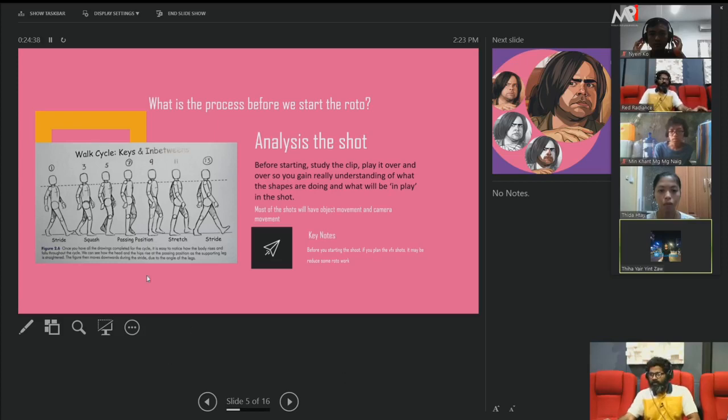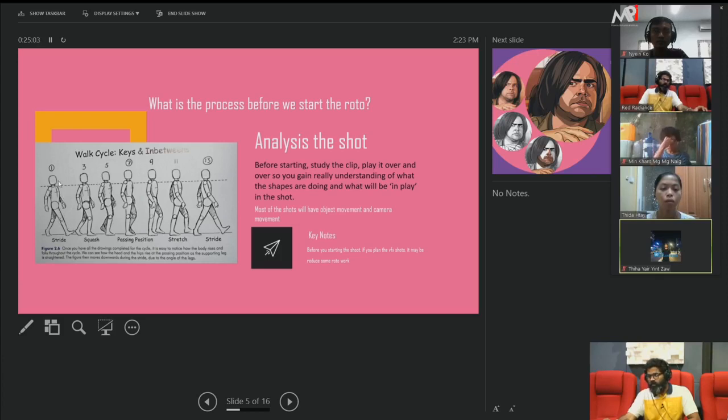You can see some image here. The man is walking like that. But if I want to cut this character, I have to split the shape. You can see the head round shape and there are so many shapes, almost 1 2 3. According to the character movement, we have to split the shape. You can't draw a full shape as a single thing.